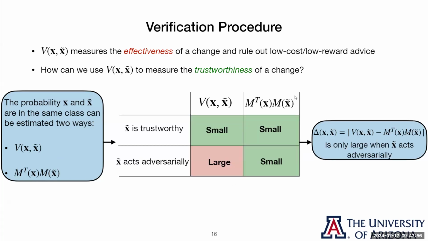Now, if X tilde is adversarial against M, we would expect our estimate using M to be very small. M would not think that these things are in the same class, but V, which was never shown to our optimizer, and we have no reason to believe that X tilde would be adversarial against V, would predict a very large probability that they're in the same class.